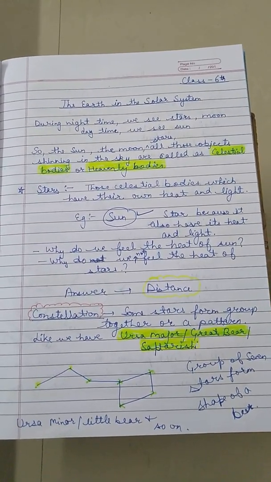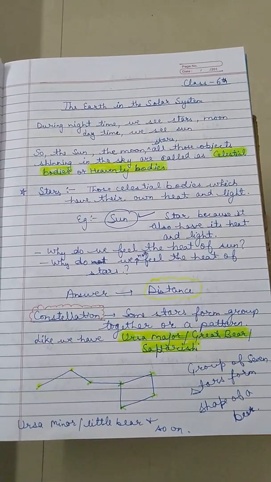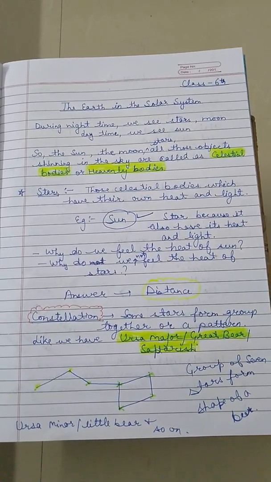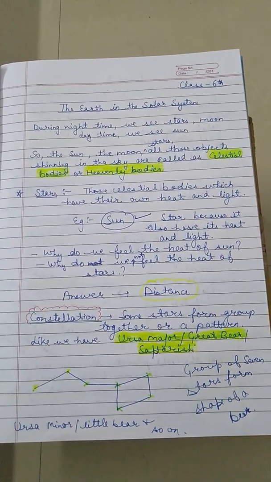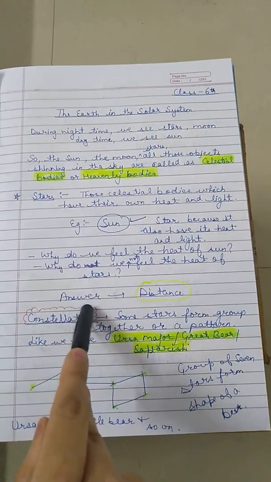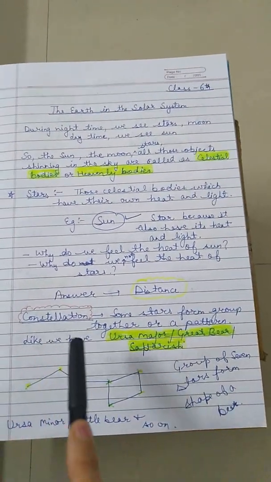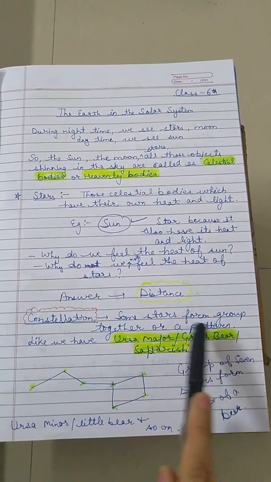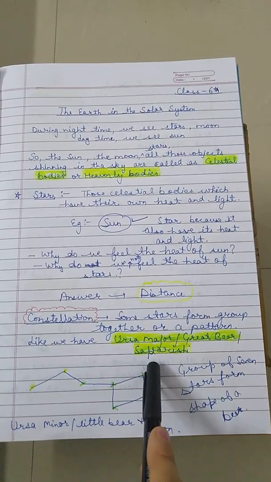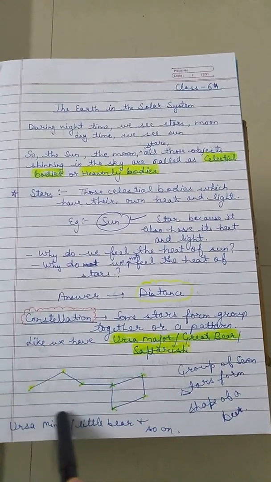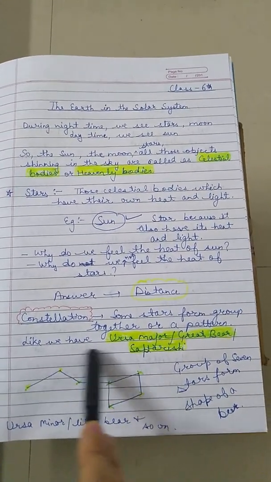So students, there are millions and millions of stars in the sky, and some stars form a group arrangement or a pattern known as a constellation. Like we have Ursa Major or Great Bear or Saptarishi. In this diagram, this is the Ursa Major pattern or Ursa Major constellation.